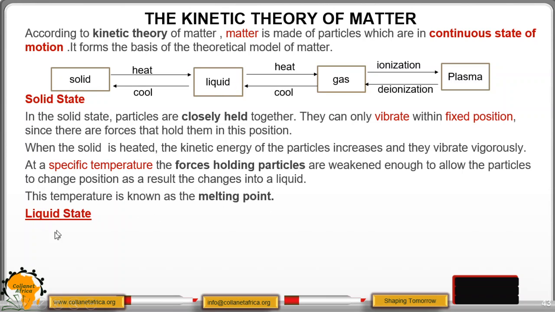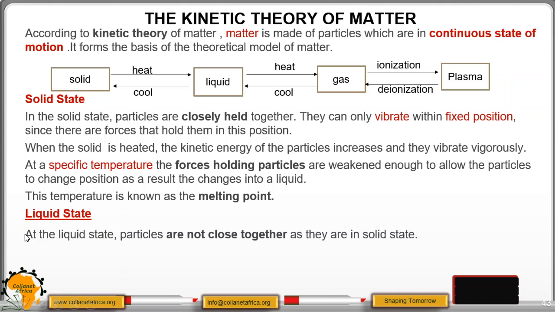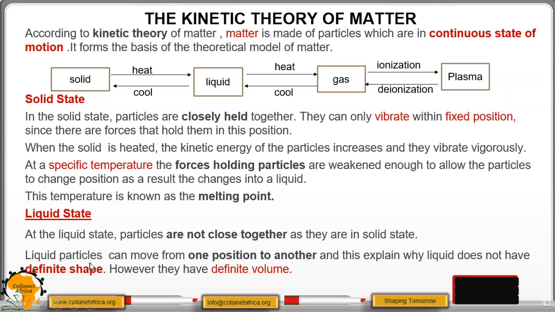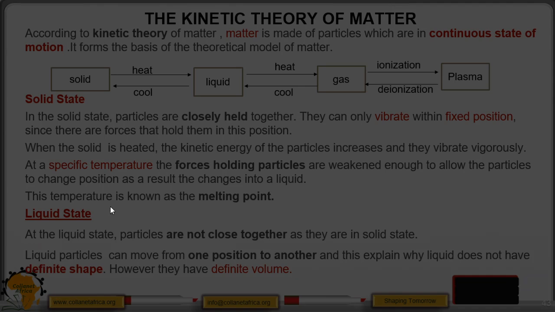Then let us look at the liquid state. At the liquid state, particles are not as close together as they are in the solid state. Therefore, liquid particles can move from one position to another, and this explains why a liquid does not have a definite shape. However, they have a definite volume.